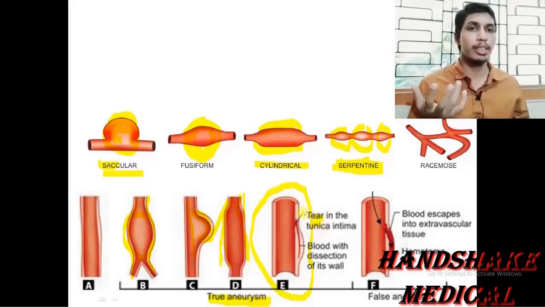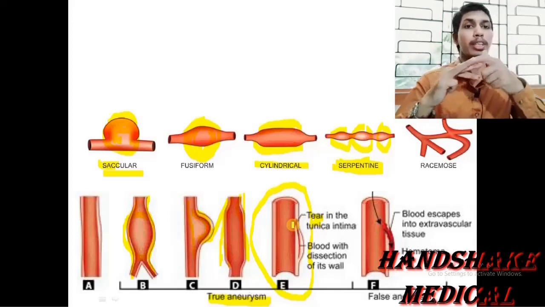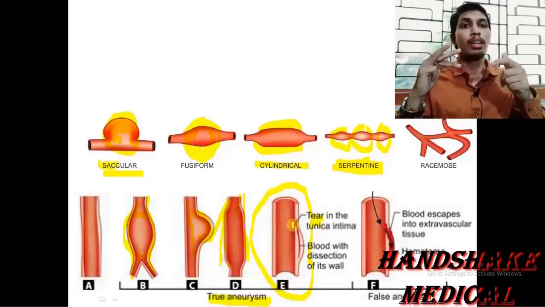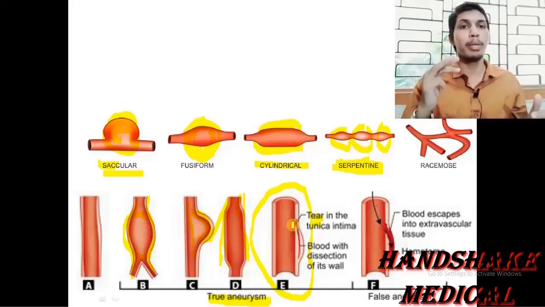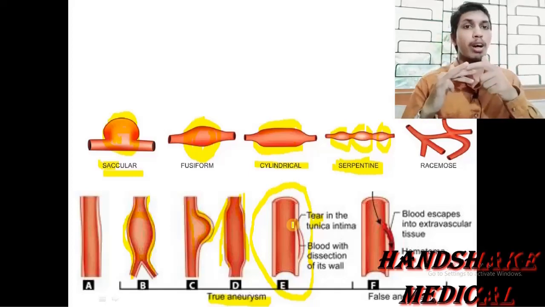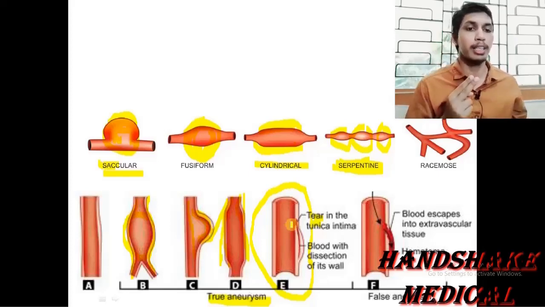So I have discussed the aortic dissection. What would happen? There is a tear, there is a breach in the tunica intima, by virtue of which the blood reaches in between the layers of the blood vessels, forming a false lumen here, forming a flap separation between these layers, and forming a false lumen in between the vessel wall along with the normal lumen, so forming a double barreled gun like appearance of the blood vessel.